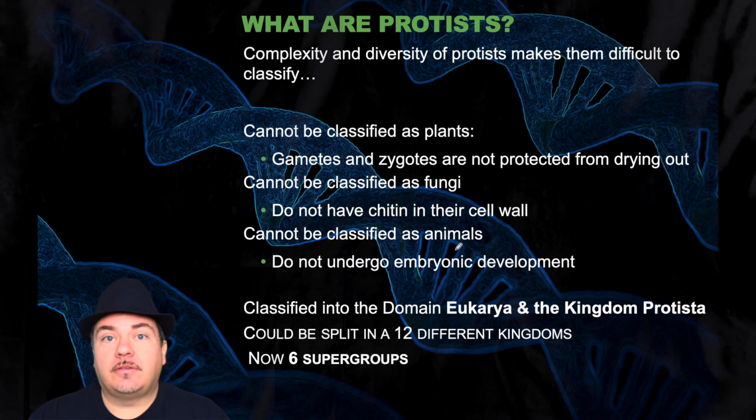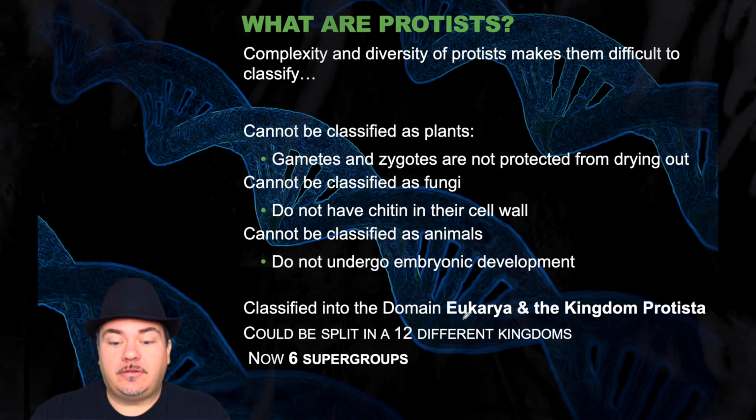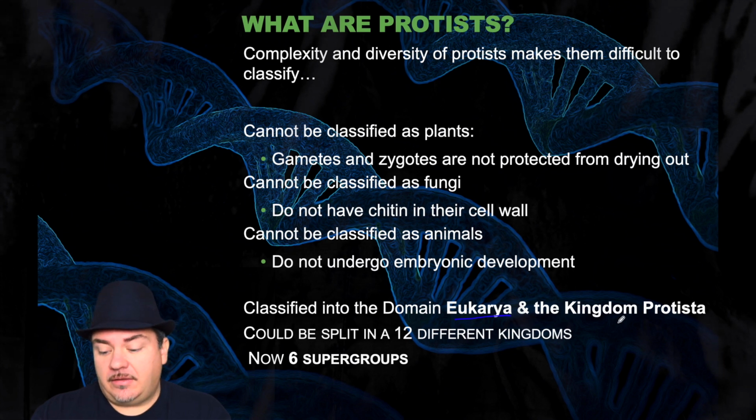The complexity and diversity of protists makes them difficult to classify. Protists cannot be classified as plants because gametes and zygotes are not protected from drying out. They cannot be classified as fungi because they do not have chitin in their cell wall. They cannot be classified as animals because they do not undergo embryonic development. So they are classified within the domain Eukarya, which means they are eukaryotes, and they're in the kingdom Protista.